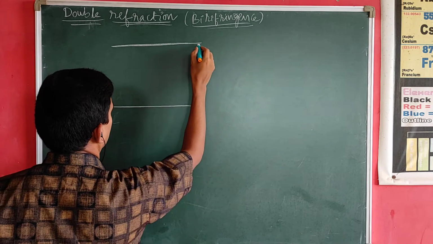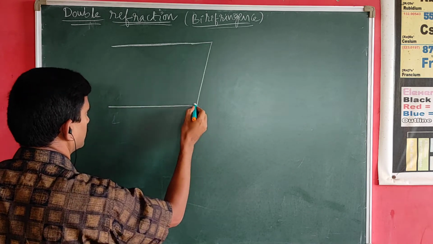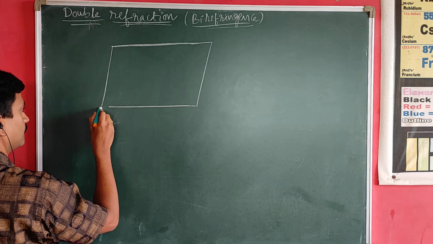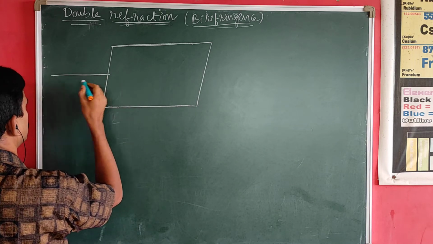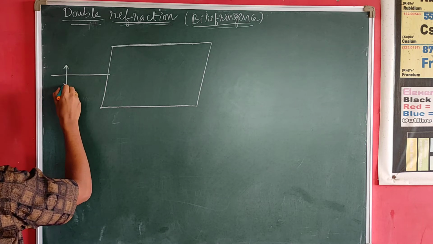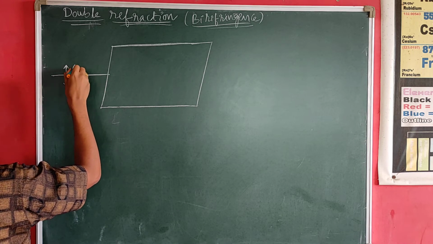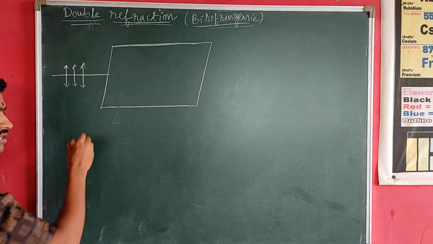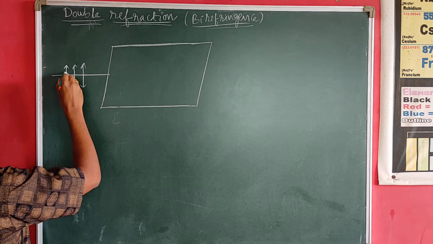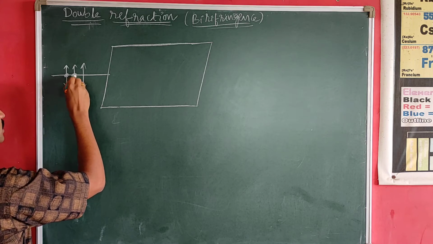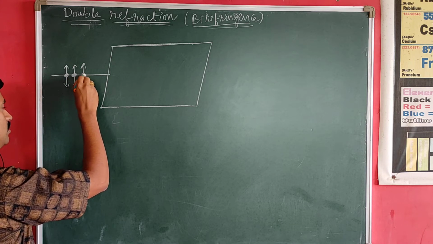All of you look at the diagram. Let AB be the unpolarized light ray. As we already know, an unpolarized light ray is represented with two components: one is the vertical component, another one is the horizontal component.